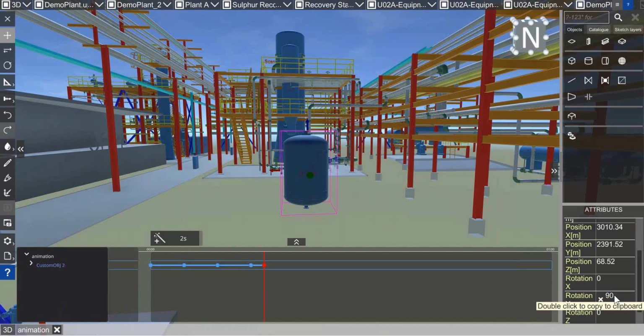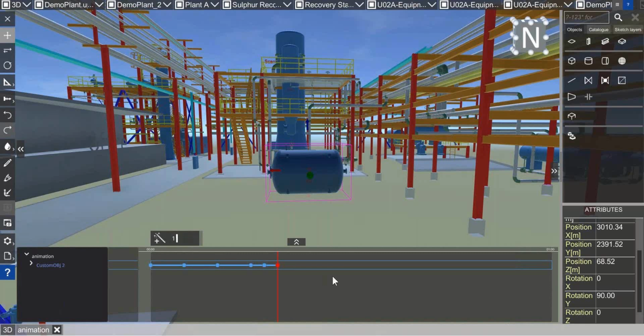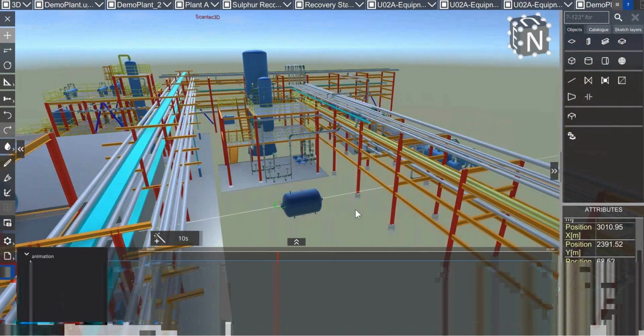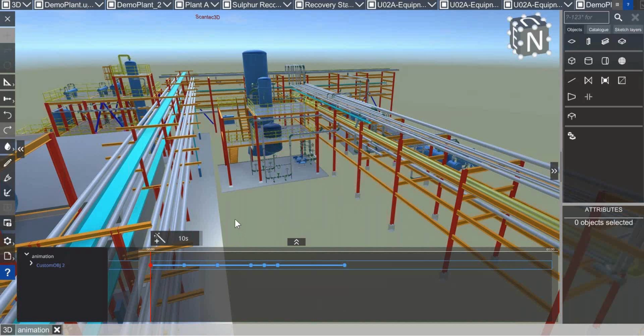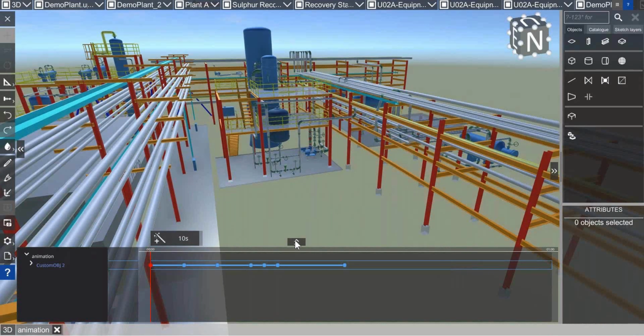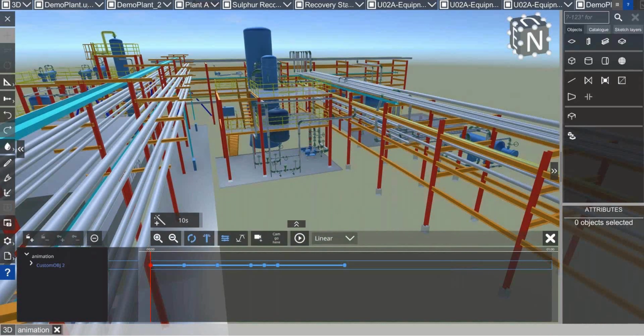So we will rotate 90 degrees, create the next keyframe, and then with 10 seconds, with a little longer time, I just move it out of the plane up to here. Create the next keyframe, and that's it. And if I now with the mouse slide along, you see the vessel is going up to here.